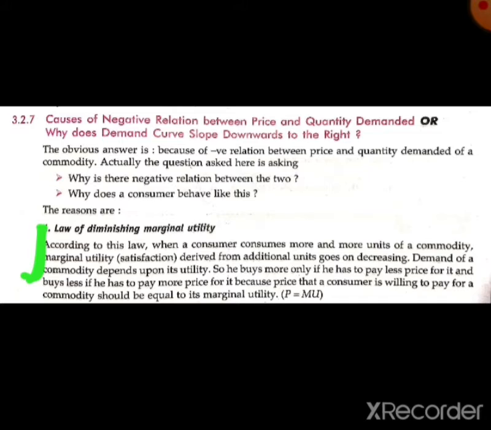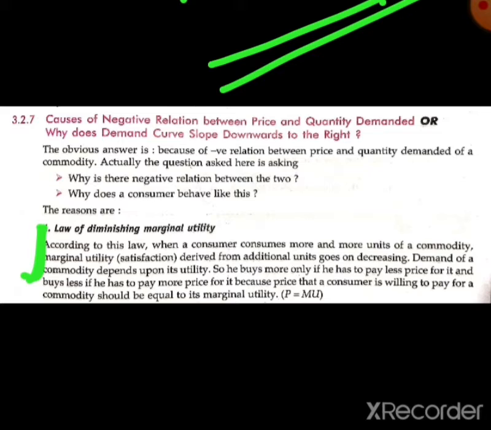This is because the price that the consumer is willing to pay for a commodity should be equal to the marginal utility. We have already studied that P should be equal to the marginal utility. A consumer buys more when he has to pay less price, and buys less when the price of the commodity is more.